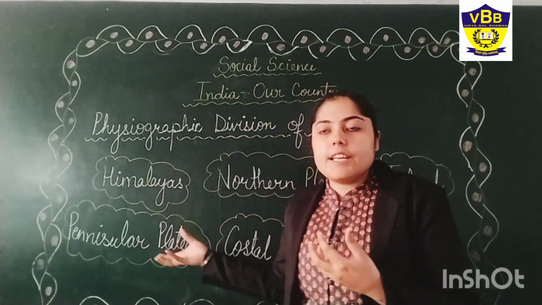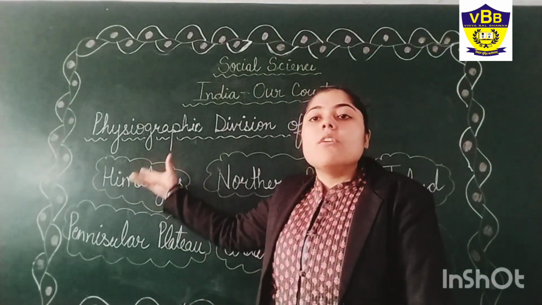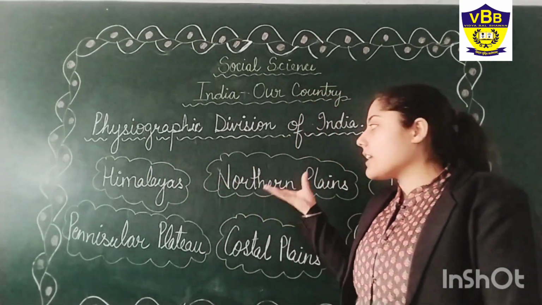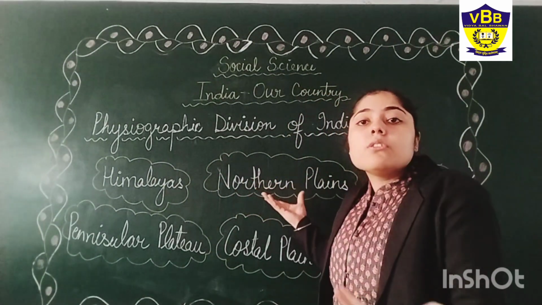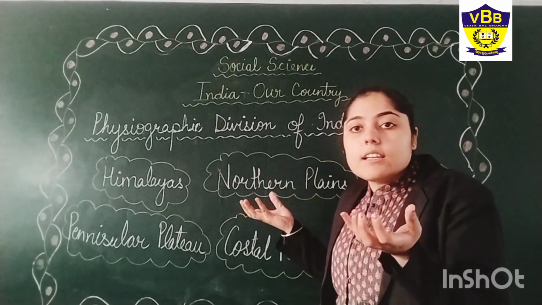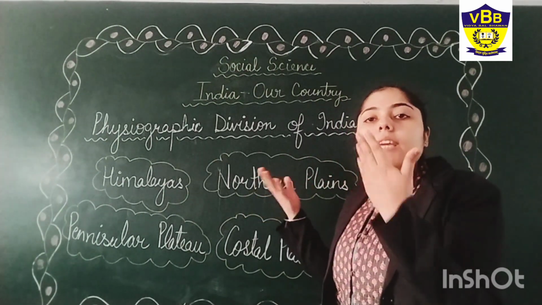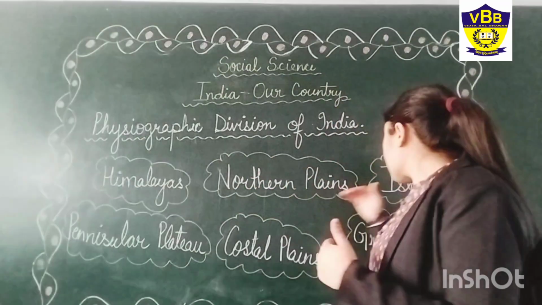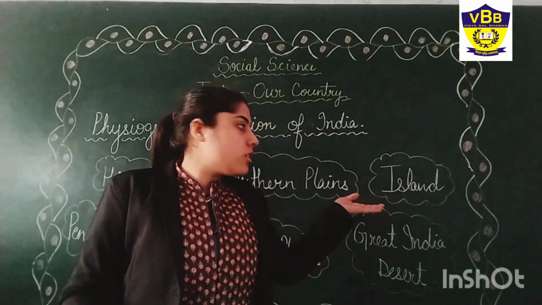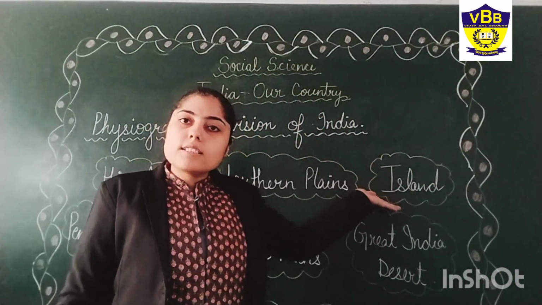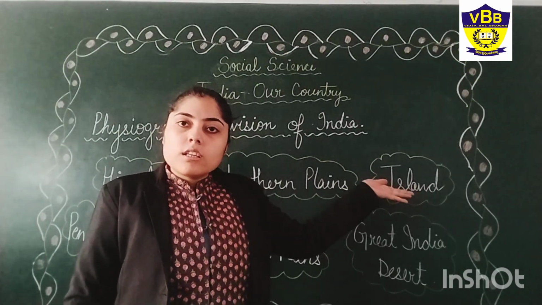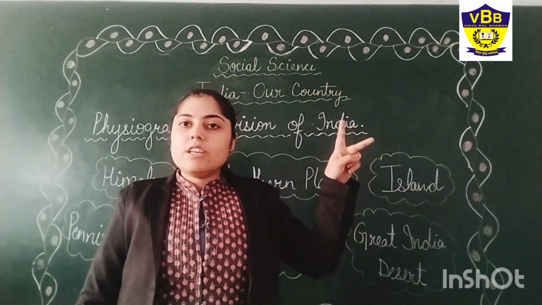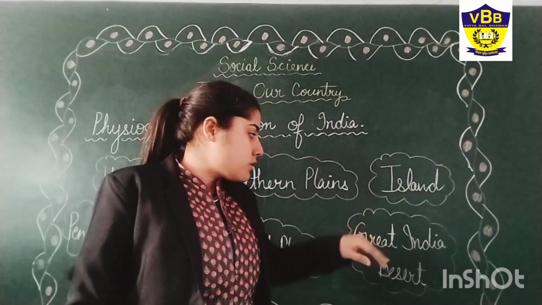We have different diversity like the Himalayas, where we read about mountain areas, then we see the plains, how the plains have formed, how that plains area is so fertile. What is the reason behind why those plains are so fertile? Why do most of the people live on those plains? Then islands, how islands are formed, and in India, how many islands are there? Tell me. India has two island groups, Lakshadweep and Andaman and Nicobar. So we'll read about them also.